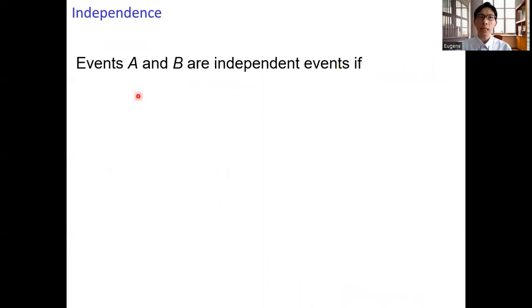So we have the following. Events A and B are independent events if the probability of A given B equals the probability of A. That is, whether we know event B has occurred or not, it does not affect the probability of event A occurring. Or the other way around, the probability of B given A equals the probability of B. Whether we know event A has occurred does not affect the probability that event B occurred.